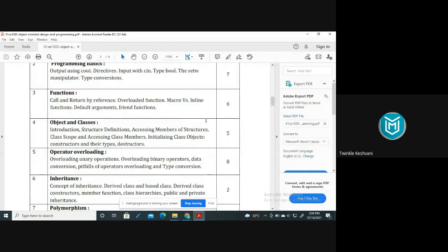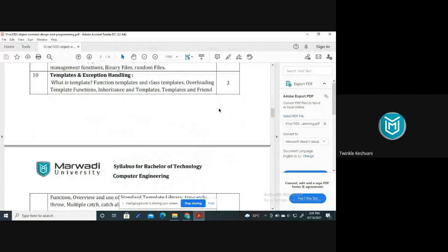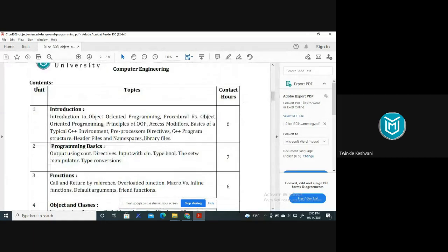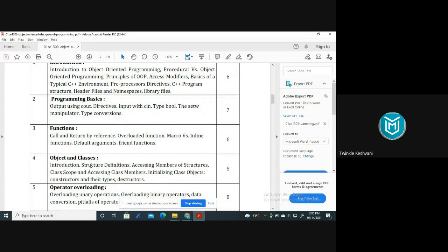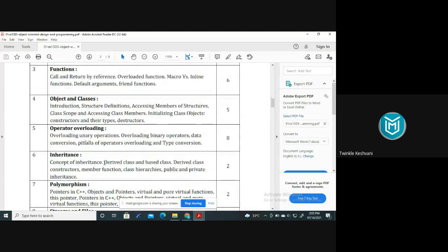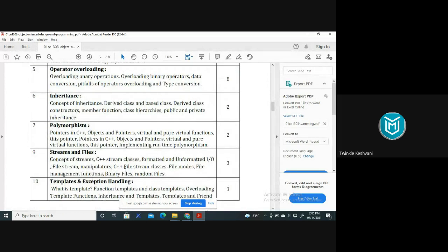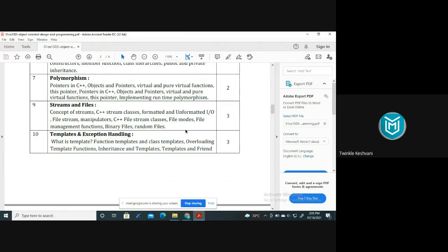In total, if we talk about theory sessions, there are 10 chapters in your syllabus, starting from the introduction, programming basics, functions, object and classes, operator overloading, inheritance, polymorphism, streams and files, templates and exception handling, right? So these are the 10 chapters which will be covered in your theory part, right?